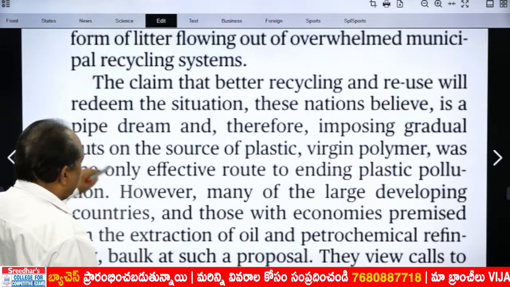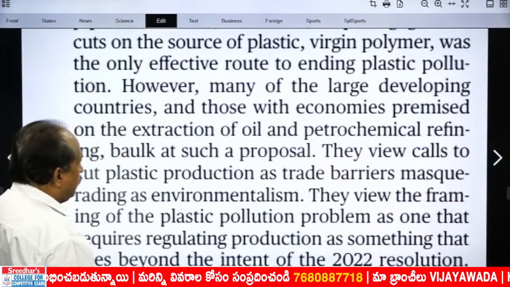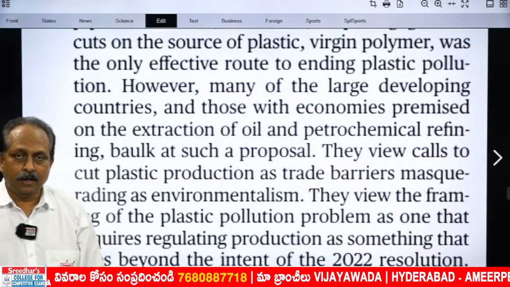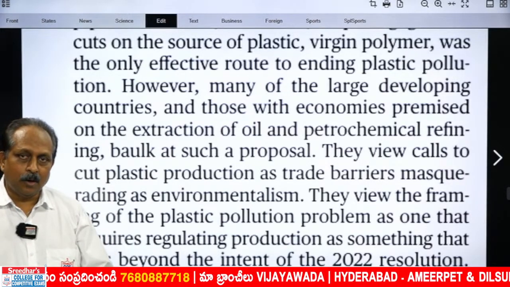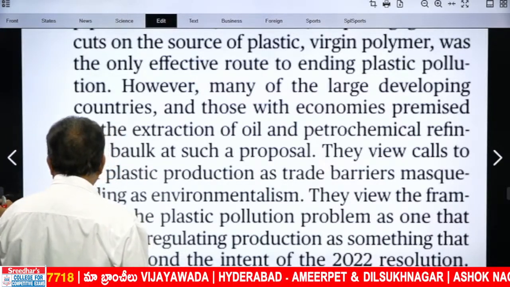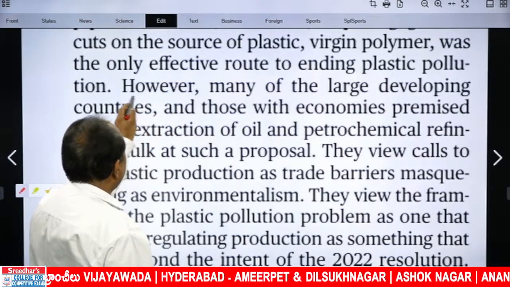That is their stand. But again, other countries like developing countries, India also comes under developing countries. These developing countries are not happy with that decision. Based on that, the writer starts with the contrasting word, however.